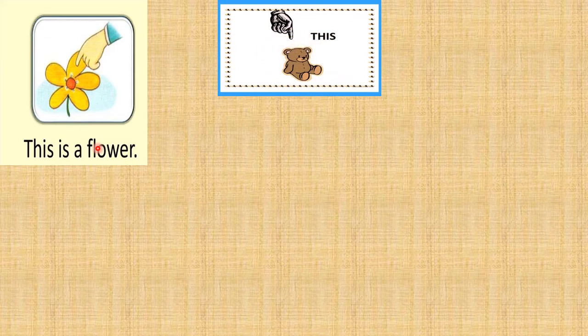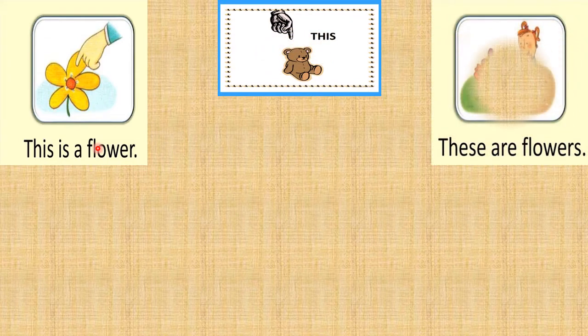Yes, we are going to learn something new now. I will show you a picture and read out a sentence. Okay? This is a flower. Yes, this is a flower. This is Teddy. These are flowers. See, here only one flower, here many flowers. Singular, plural.